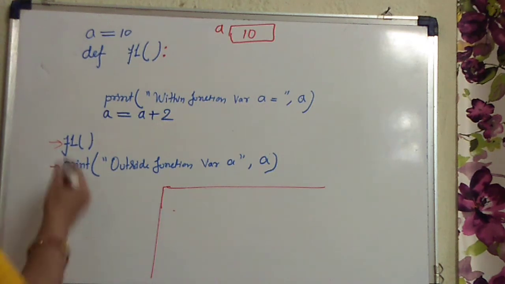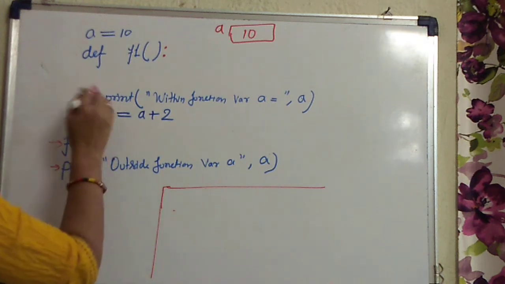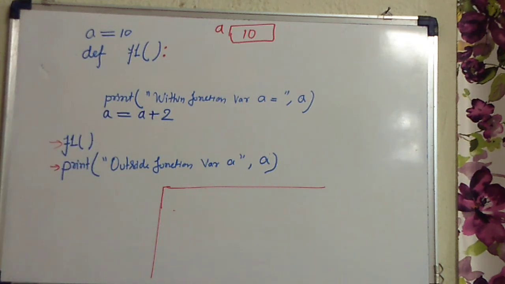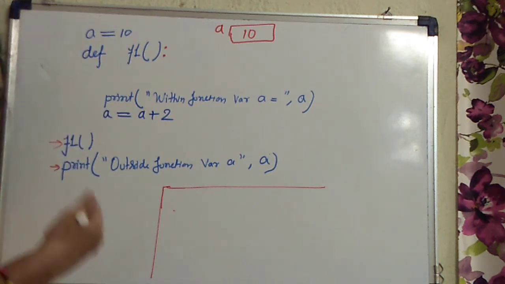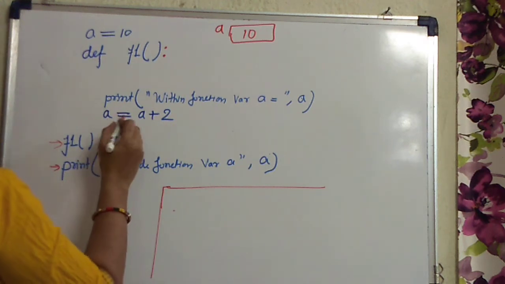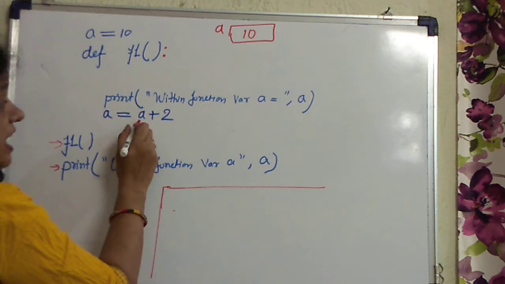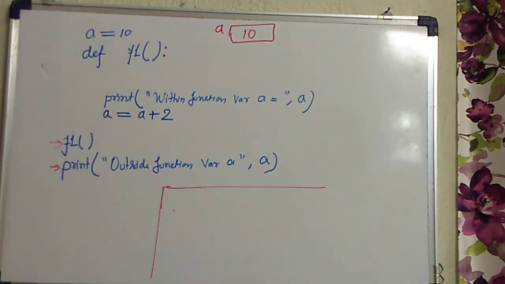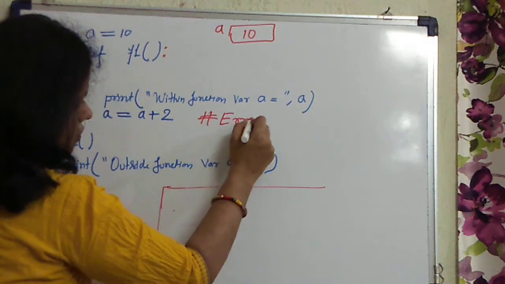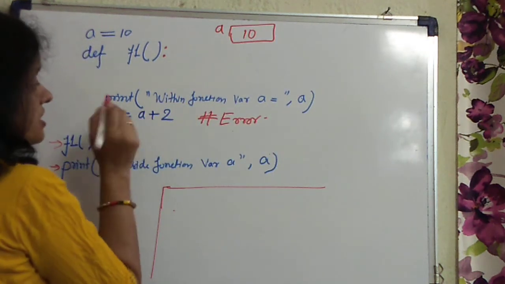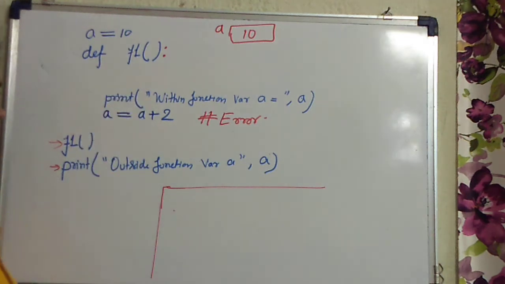Whenever the program executes, after the first line of the function definition, the system will find an error. What type of error will you get? That local variable A is referenced before definition. This is not defined, but you are trying to access it, so that error will come, right?